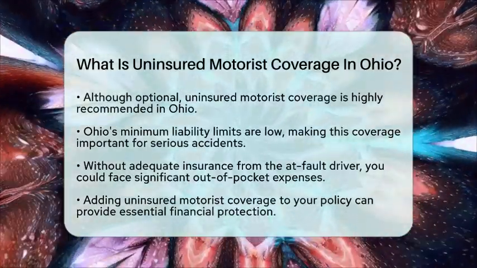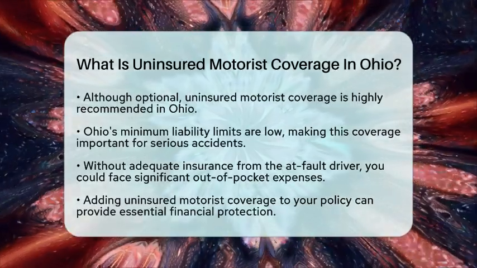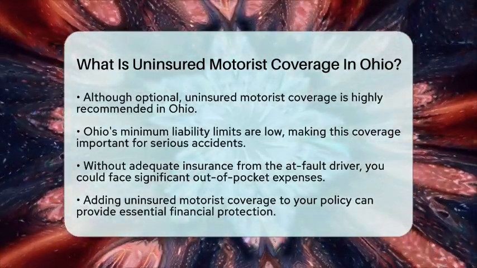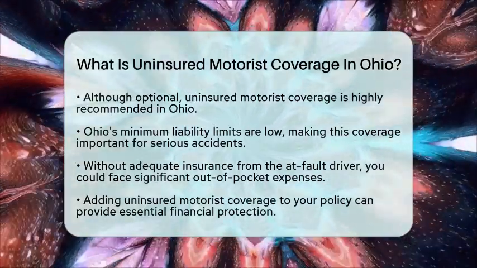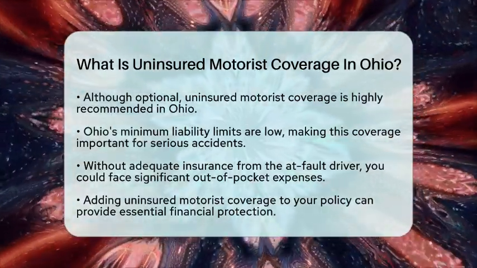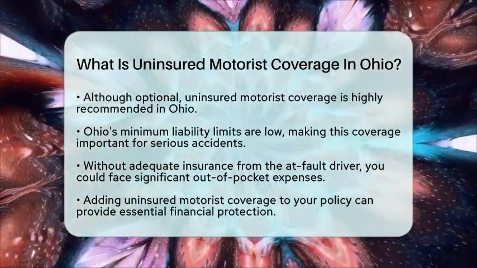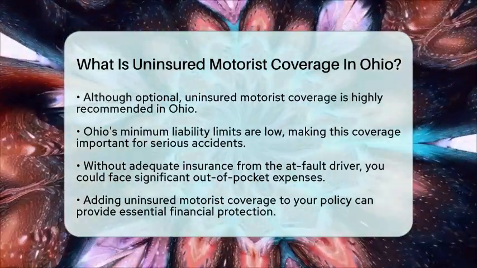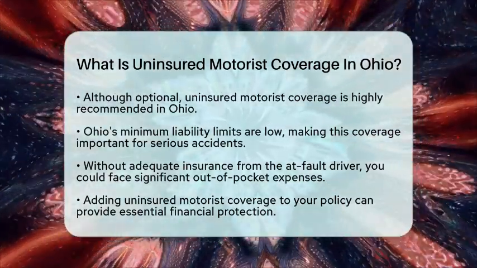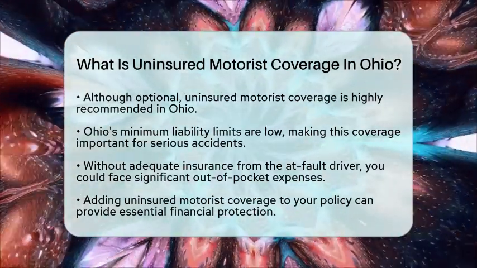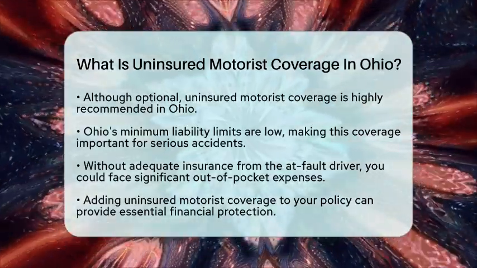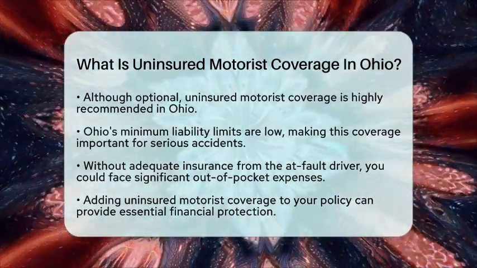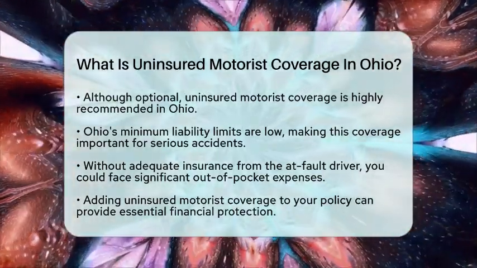In summary, uninsured motorist coverage in Ohio is optional but must be offered by insurers. It protects you against uninsured or underinsured drivers and covers bodily injury and possibly property damage. The coverage usually matches the minimum liability limits of $25,000 for each person, $50,000 total for all persons, and $25,000 for property damage. Adding this coverage to your auto insurance policy can provide important financial protection in accidents involving uninsured or underinsured motorists.